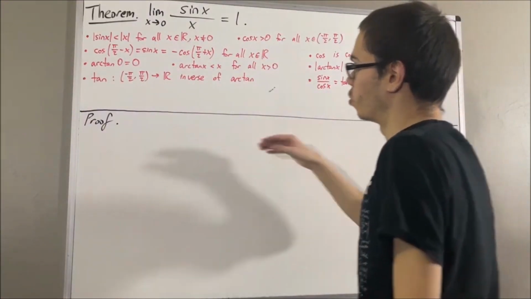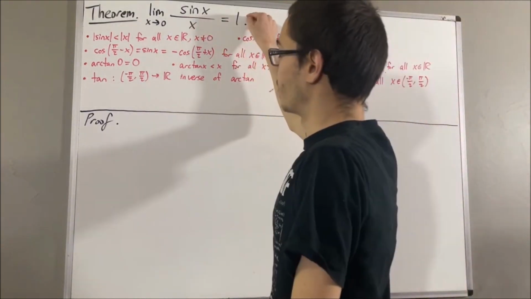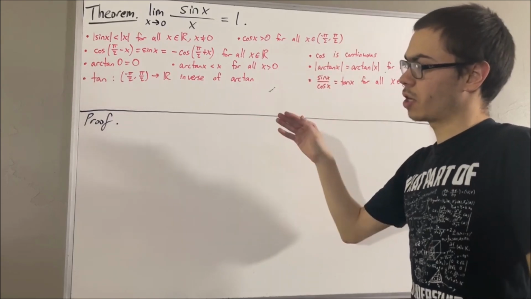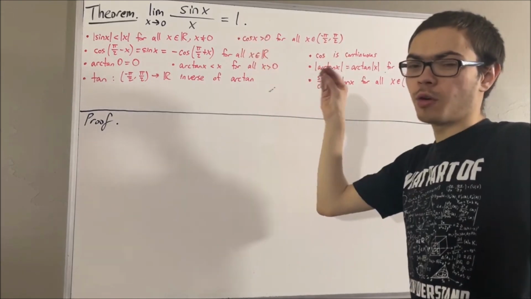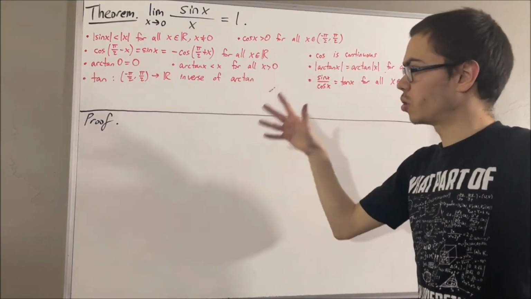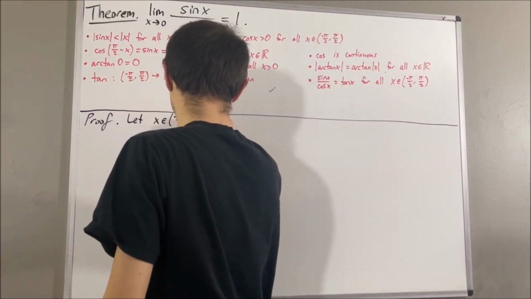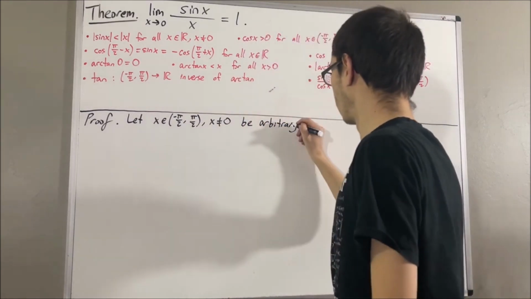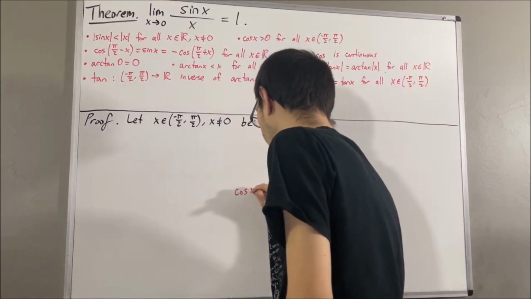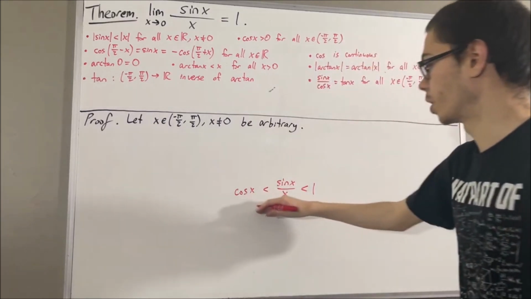Okay, so now let's get into proving this theorem. Now, before we prove this limit, we are first going to prove a preliminary result. To start out, let's give ourselves an arbitrary real number x, which is non-zero and belongs to the open interval negative pi over 2 comma pi over 2. The claim is that cosine of x is less than sine x over x, which is less than 1. And so we're going to prove this.